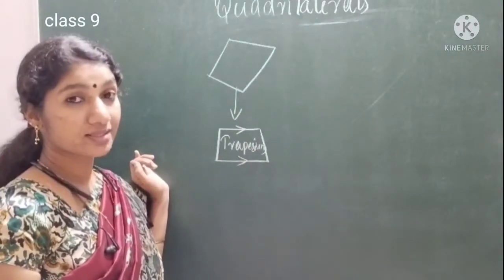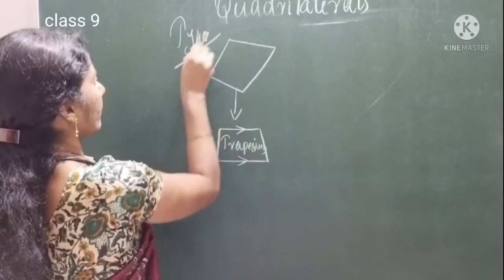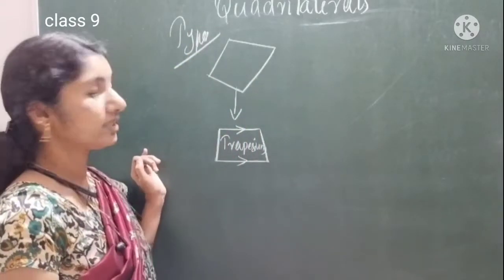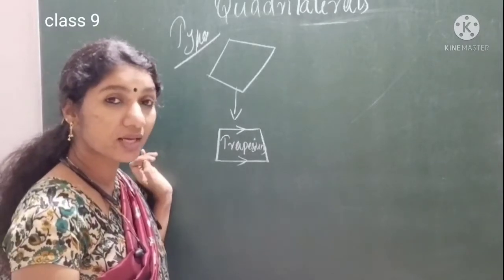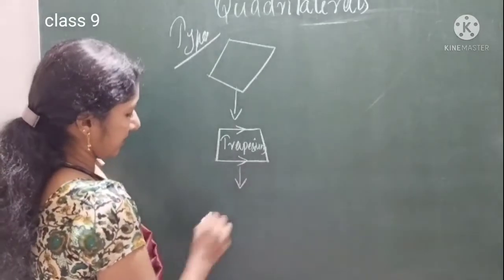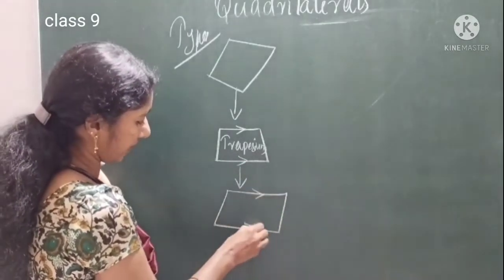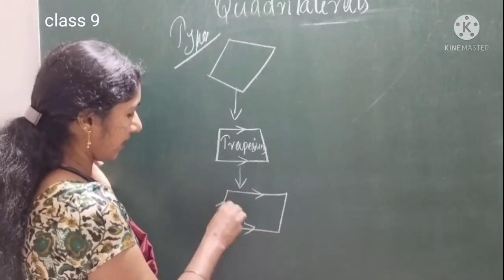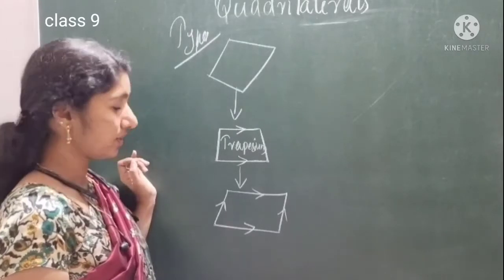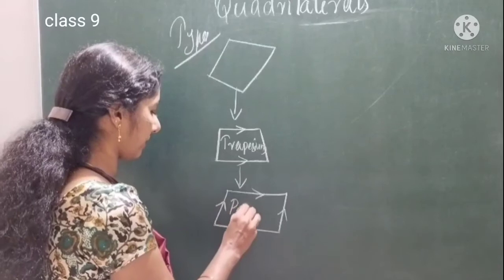We are going to discuss different types of quadrilateral. So types. This is simply a quadrilateral, four-sided figure. If one pair of opposite sides are parallel, we can call it as a trapezium. And see, in a quadrilateral, if both pair of opposite sides are parallel, these two sides are parallel and these two are the other pair of opposite sides, both pair of opposite sides parallel, we can call it as parallelogram.